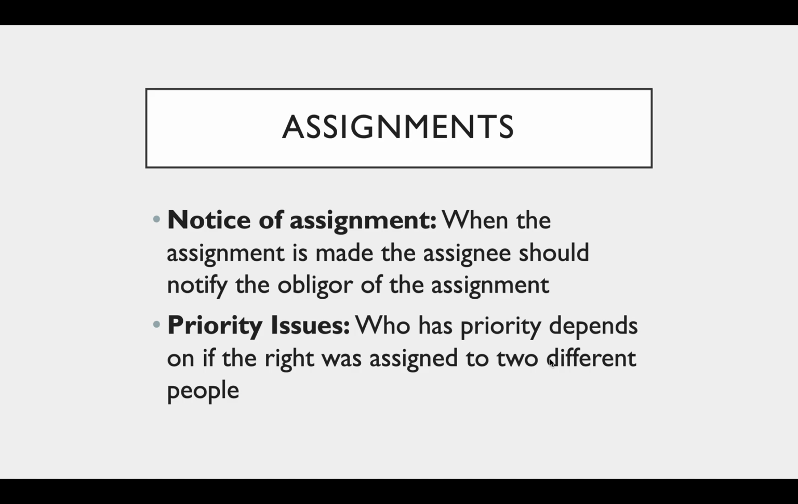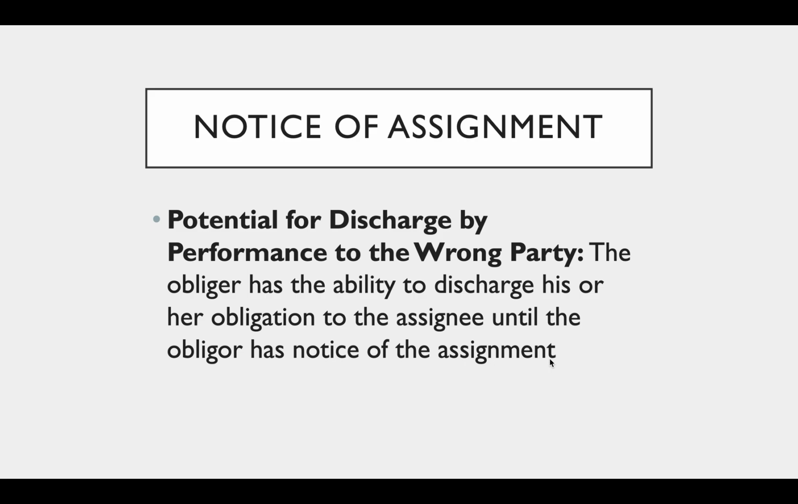Assignments. Notice of assignment. When the assignment is made, the assignee should notify the obligor of the assignment. Priority issues. Who has priority depends on if the right was assigned to two different people. The notice of assignment: potential for discharge by performance to the wrong party. The obligor has the ability to discharge his or her obligation to the assignor until the obligor has notice of the assignment.